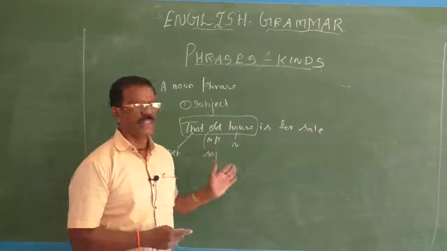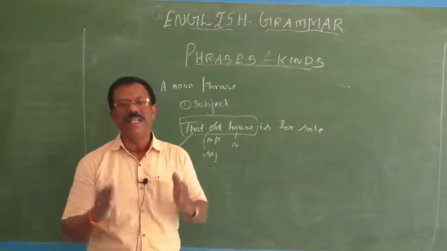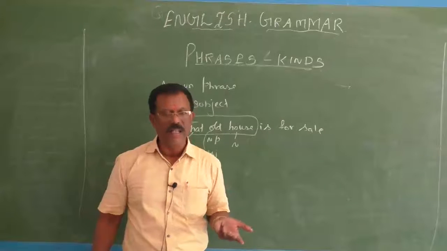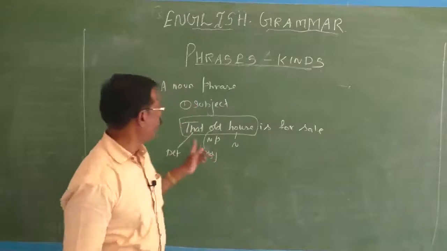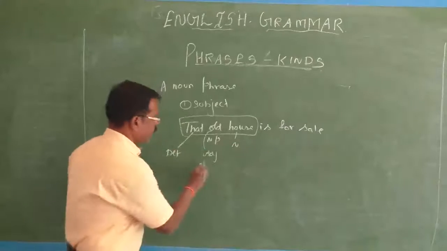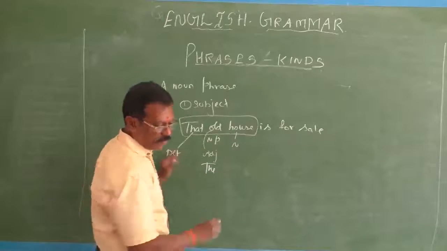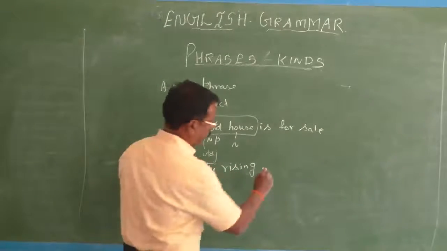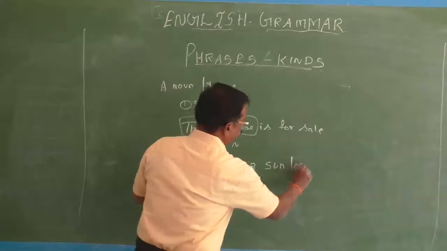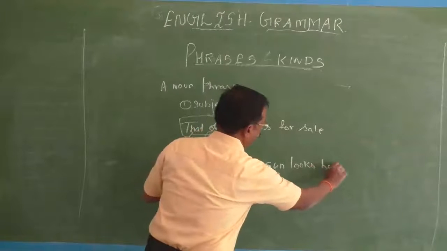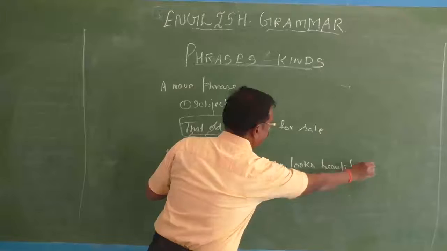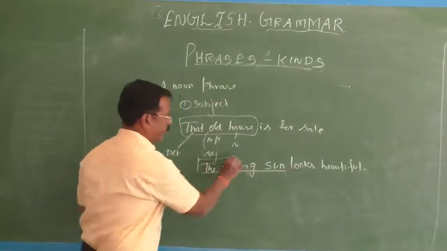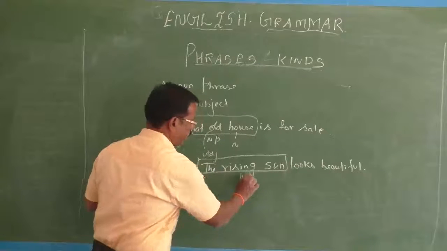So a noun phrase can be the subject of a sentence. And one more example I would like to give: The rising sun looks beautiful. See, the old house is for sale. Next, the rising sun looks beautiful. Here the rising sun is a noun phrase.